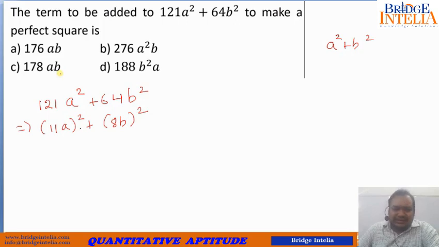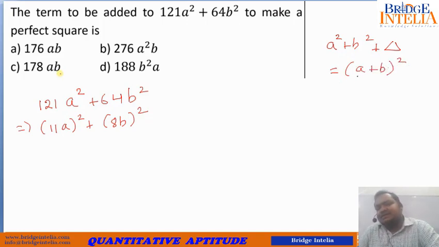Now, this has already taken the shape of a square plus b square, but something is missing. What is that missing part which, when added, will give it the standard square format, which will be either a plus b whole square or a minus b whole square?